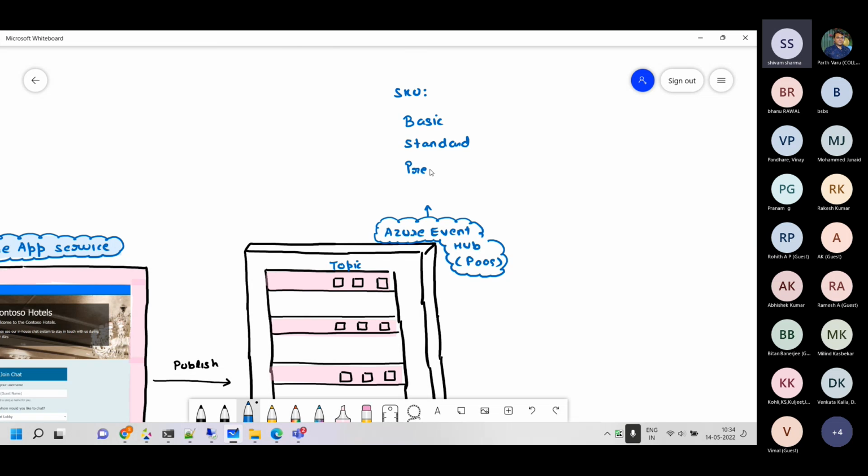The one which we are using right now is the middle one, the premium SKU. So if I go for the basic SKU, I can have 32 partitions. If I put partitions here, I can have 32 partitions, like the way you can see on my screen. I have 4 over there. We can have 32 here. In standard also, we can have 32. In the premium, we can have 100 partitions.